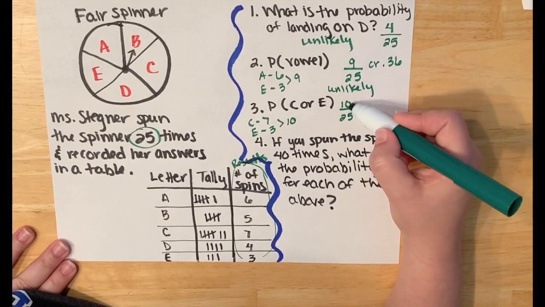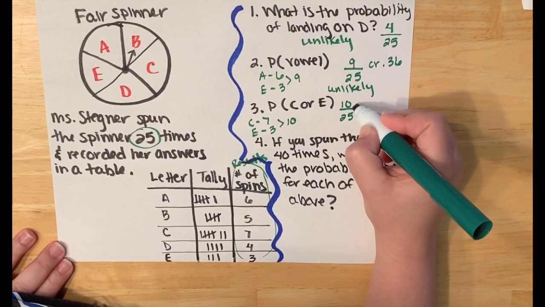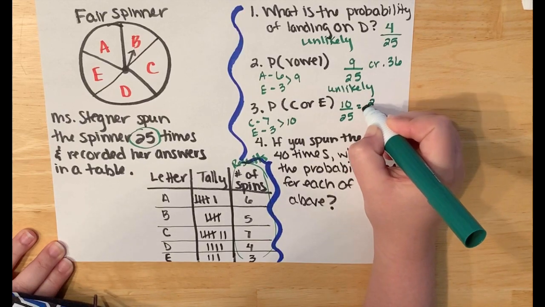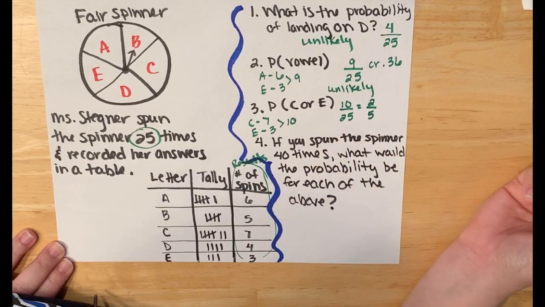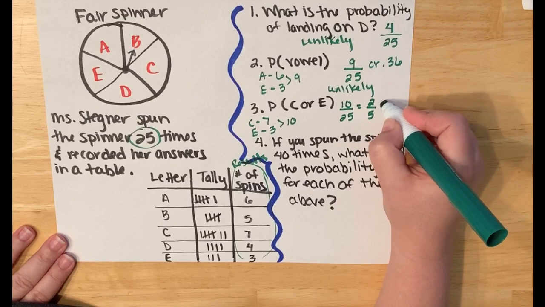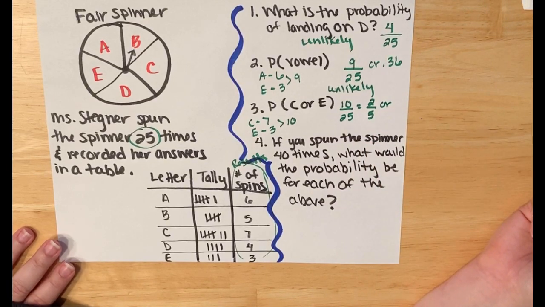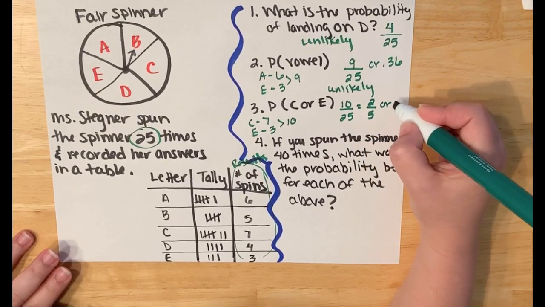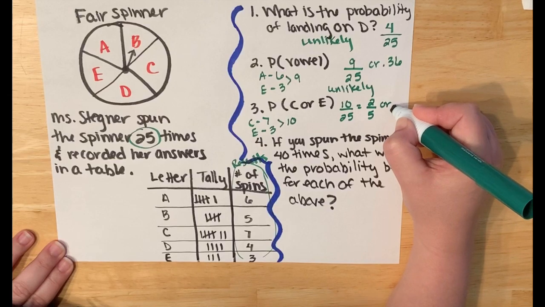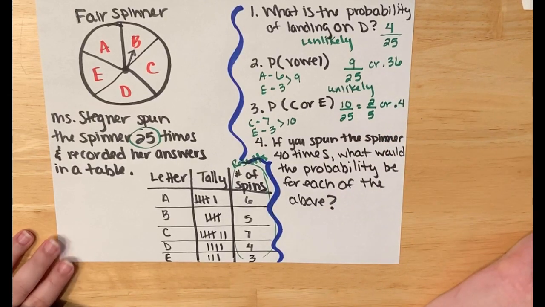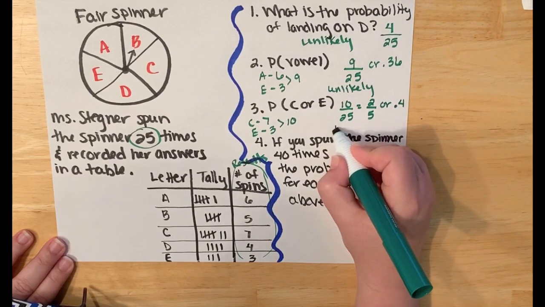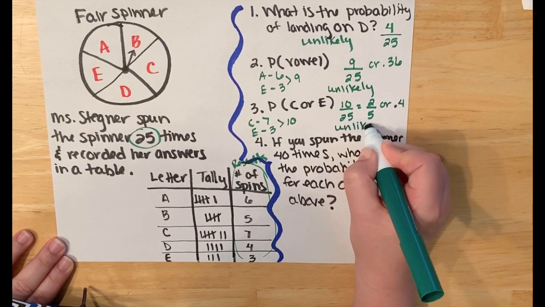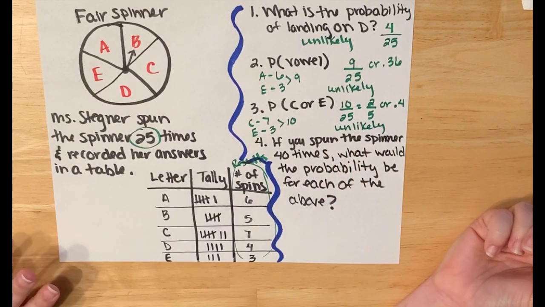Now this one reduces. These both share a factor of 5. So if I take a 5 out of both, I get 2 over 5. And if you needed the decimal equivalent to help you decide if it was likely, unlikely, certain, as likely as not, all those different ones, feel free to, and that decimal would be 0.4. It's still in the unlikely range, but it's getting a lot closer to being as likely as not.